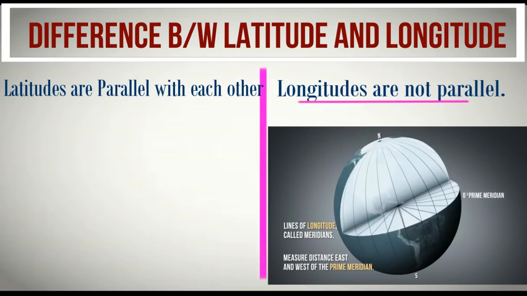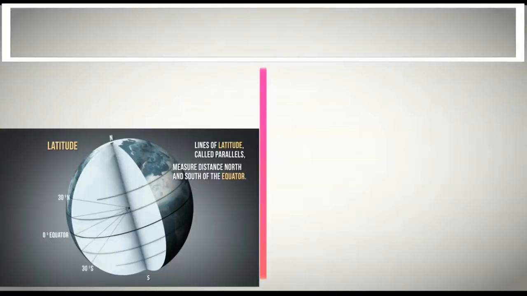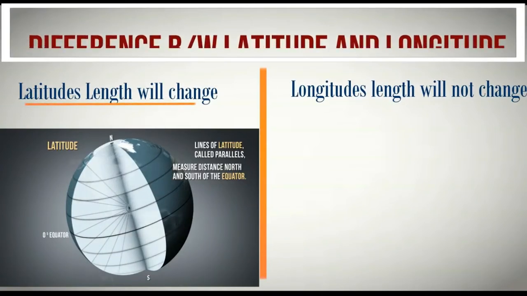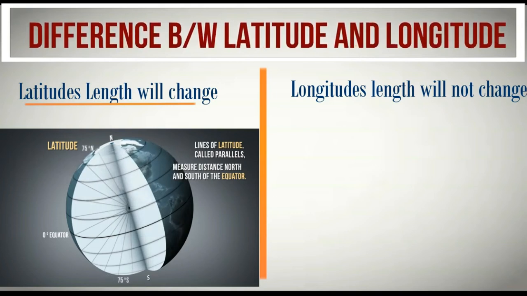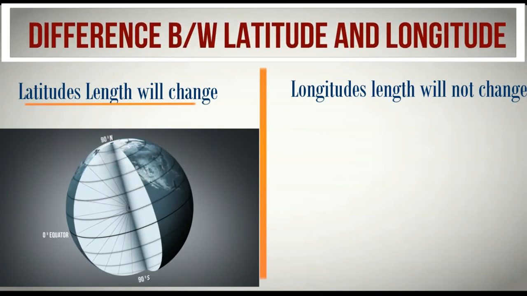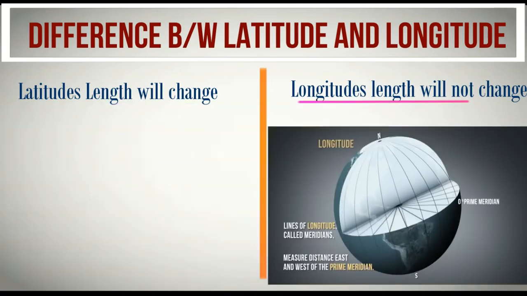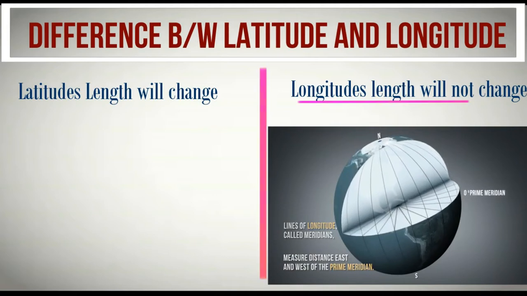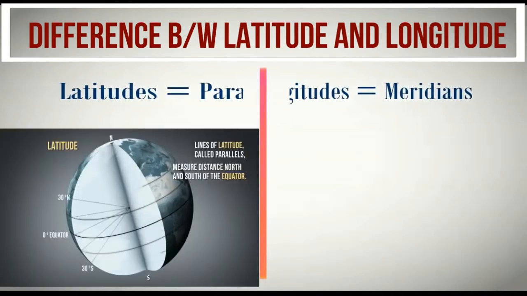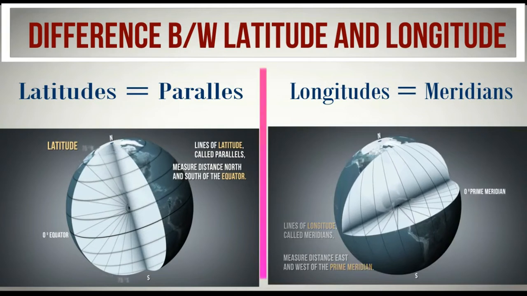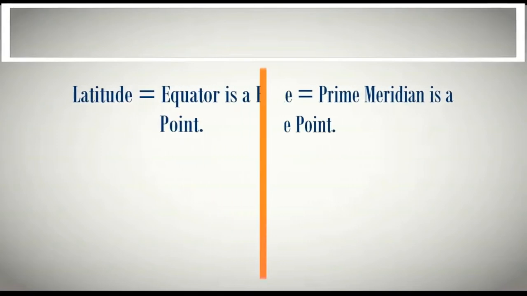The next point is about length. In terms of length, the length of latitude will always change. As you can see, the length of latitude will be maximum at the equator and minimum at the poles. Whereas in longitude, the length will always be the same. Now remember, latitude is also known as parallels, since they are parallel to each other, and longitude is also known as meridian.